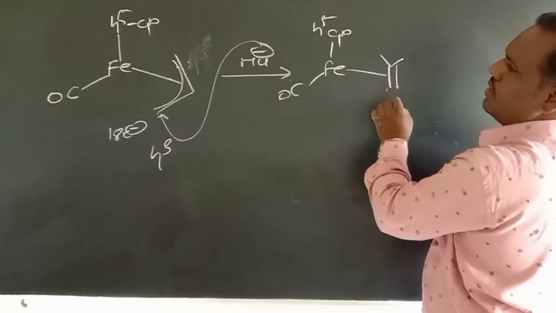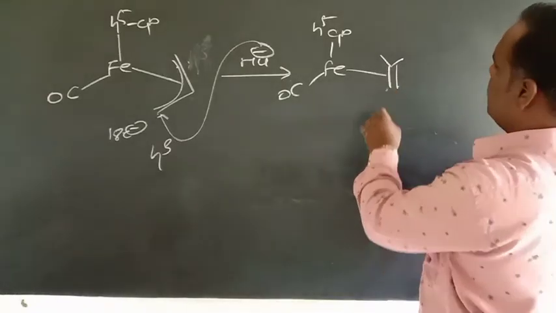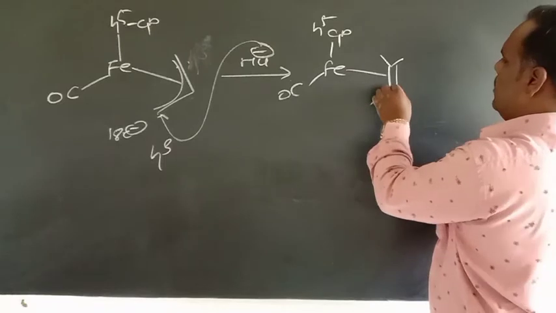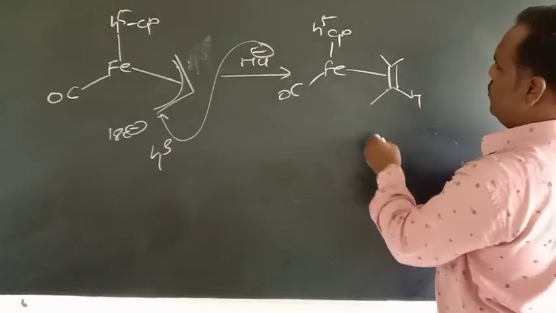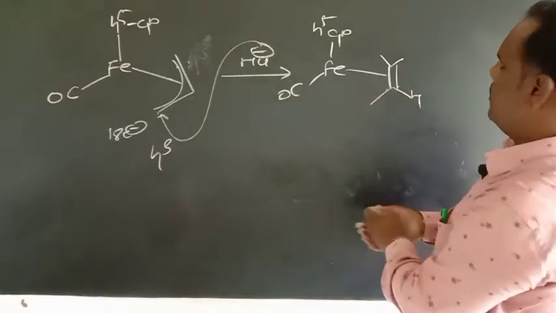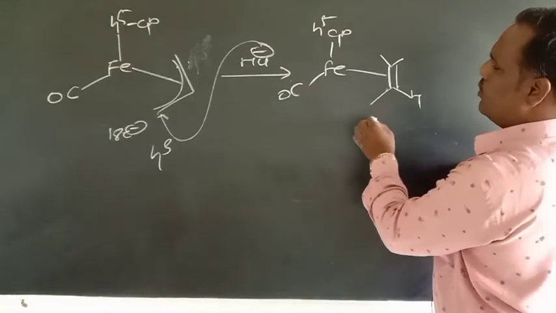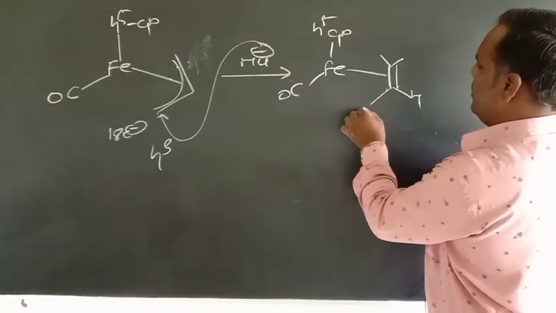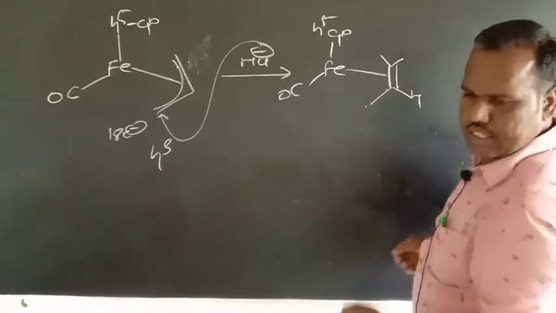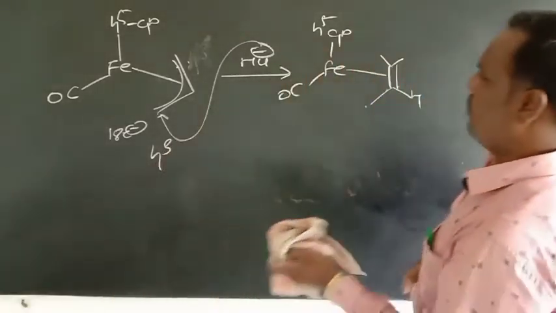So this is the carbon atom, here one of the hydrogen and the remaining nucleophile is there. So this is a nucleophile, let us consider this is OH.